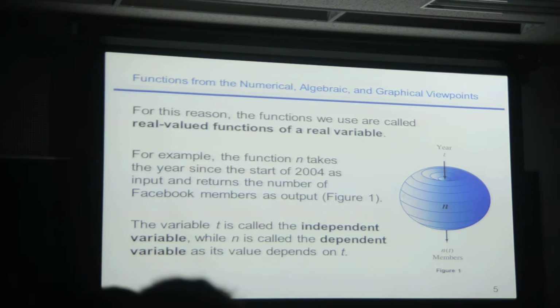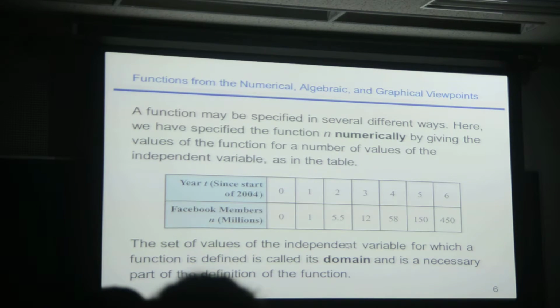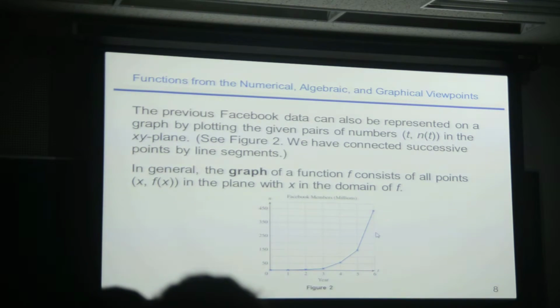Okay, so here, what's the independent variable? T, right? The independent is what you put in. So what are we putting in? T, and what are we getting out? N of t. It's read n of t usually. So we would say that n of t is the dependent variable. That's a little bit wrong because it should be a variable, but it's not a variable, this is a function. But anyway, the thing that you get out is the dependent variable. Okay? So let's not get confused. Okay, here.